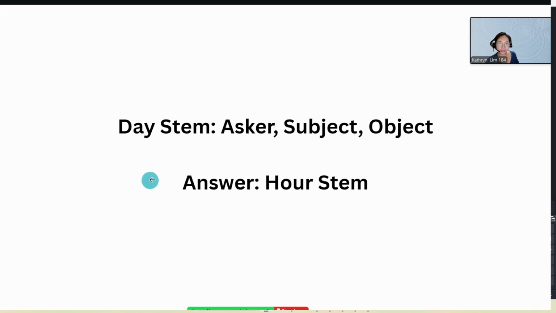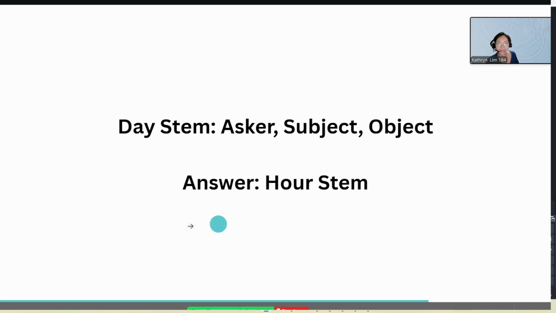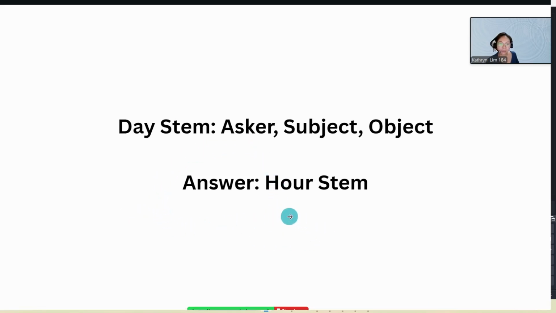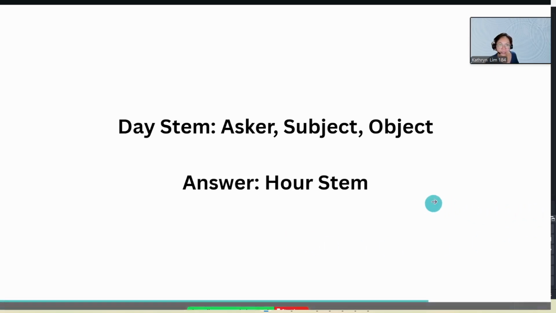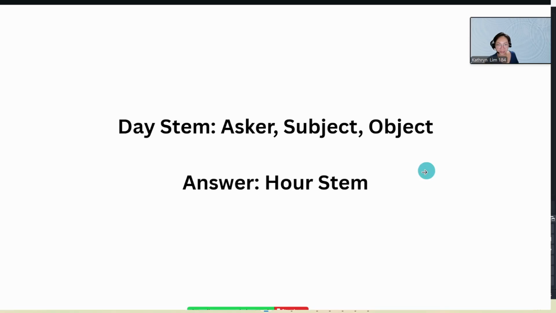When we want to know the answer, the answer can be found in the hour stem. Look at the hour stem and then refer to the chart where the hour stem is. Usually in our app itself it is boxed up, and it will show where the box is and what is inside the box. I should have actually put in the app image. Anyway, let's move on to the next slide.